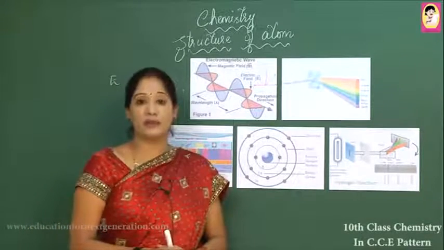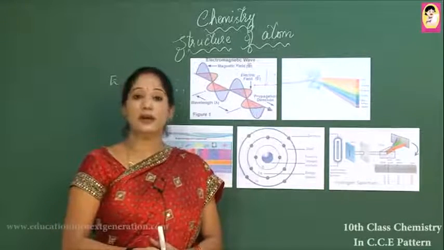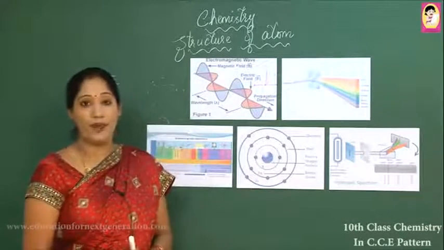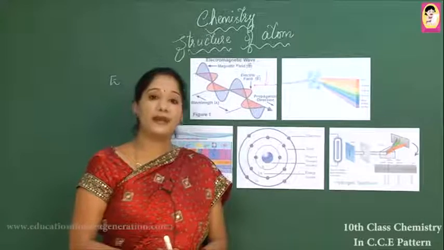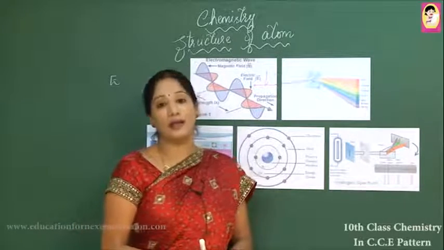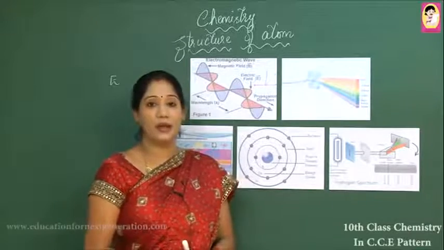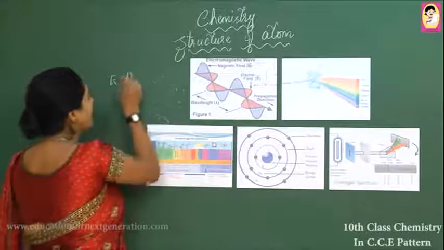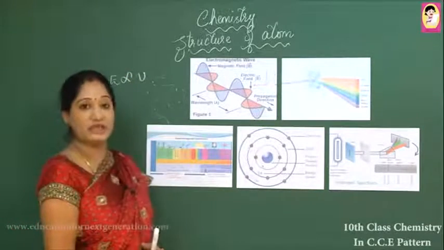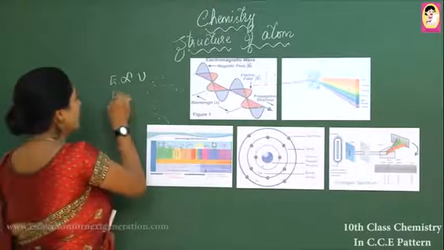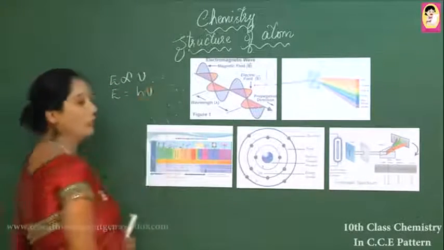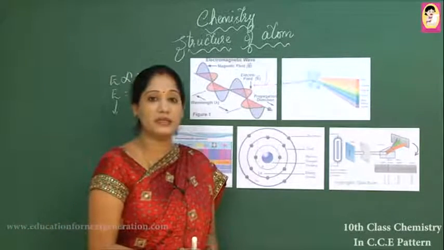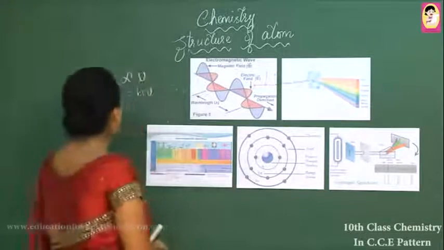So according to Planck's quantum theory, energy is emitted or absorbed in the form of small packets called quanta. And because each packet possesses a definite amount of energy, the energy is quantized. The mathematical expression for Planck's quantum theory is that E is directly proportional to the frequency of light radiation. E is equal to h nu, where E stands for the energy of the light radiation which is emitted or scattered on the surface of the metal.